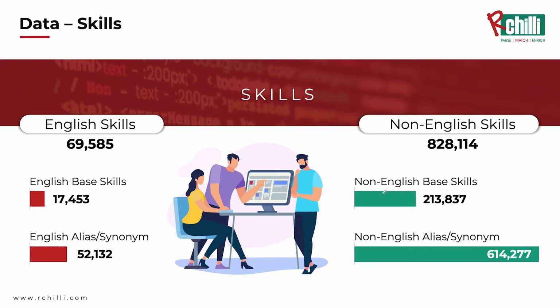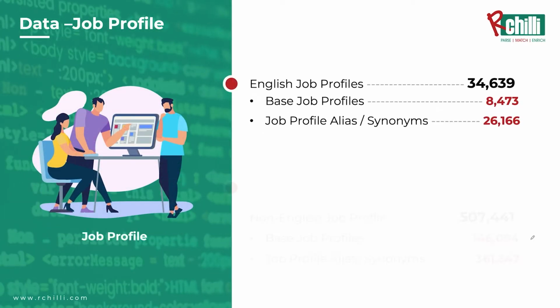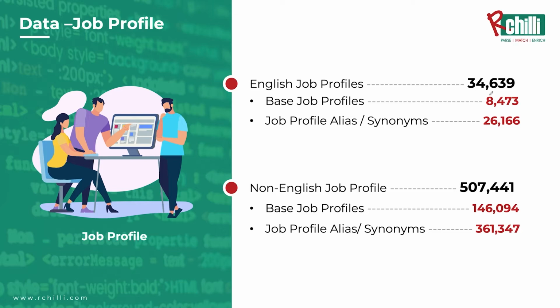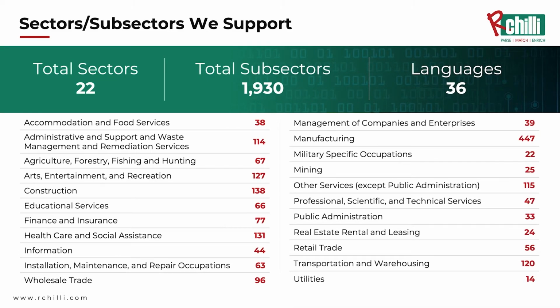Now, let us talk about what exactly you're going to get with us. If I talk about skills as of today, we have almost 69,585 English-based skills, and almost 800,000 non-English skills. They are base skills and synonyms both. And if I talk about job profiles specifically, we have almost 500,000 job profiles in non-English and almost 30,000 in English, right? And that gives us a pretty big coverage in different segments. So today we cover 22 sectors, almost 1,930 subsectors, and 36 languages.